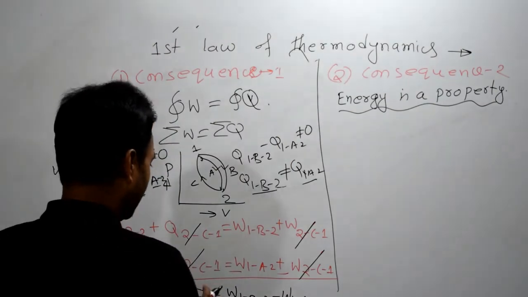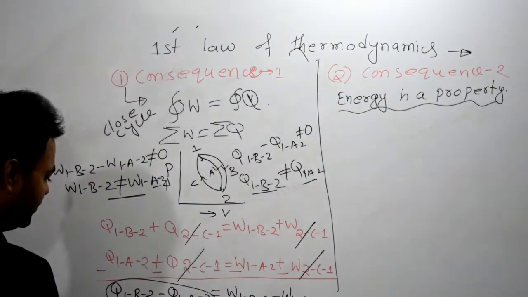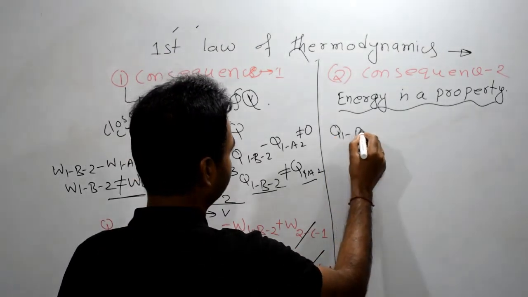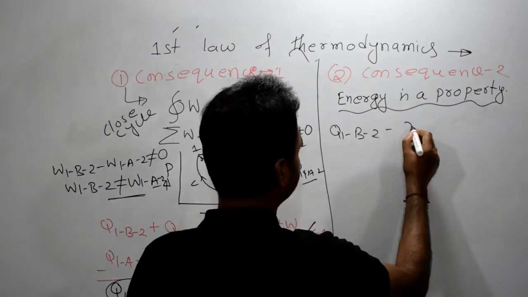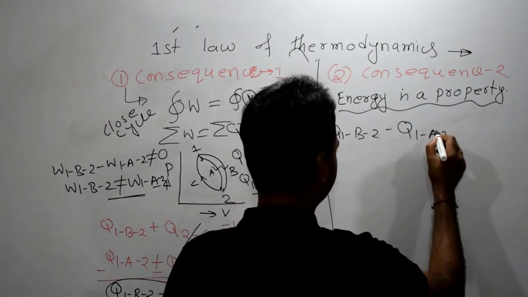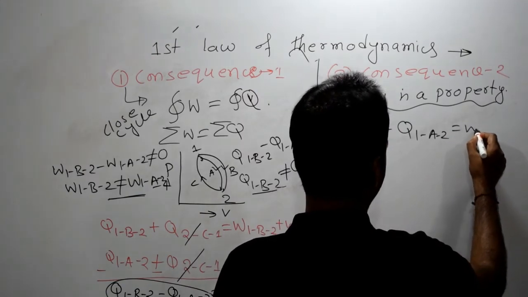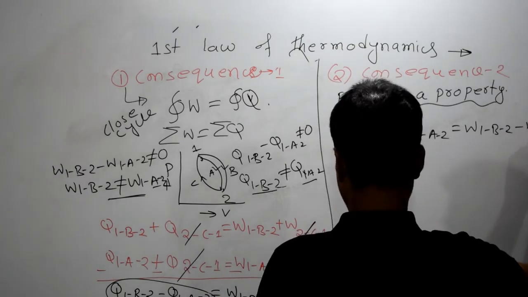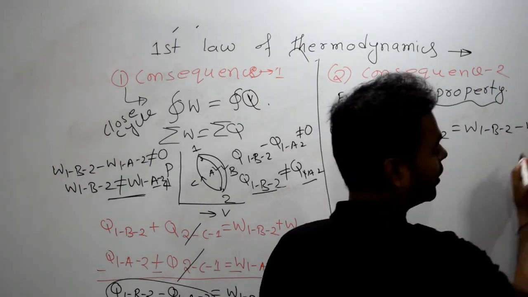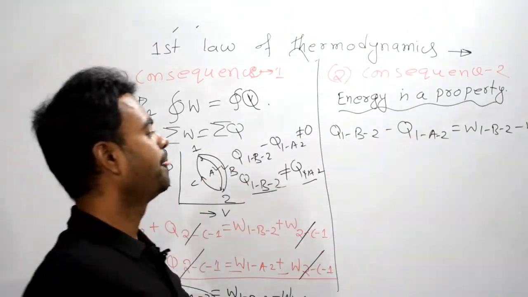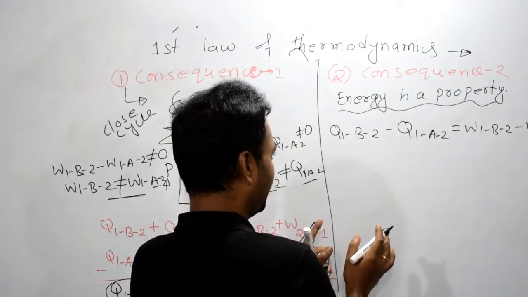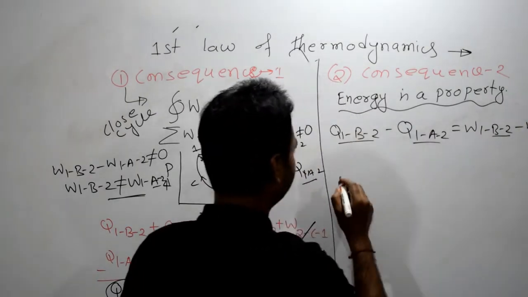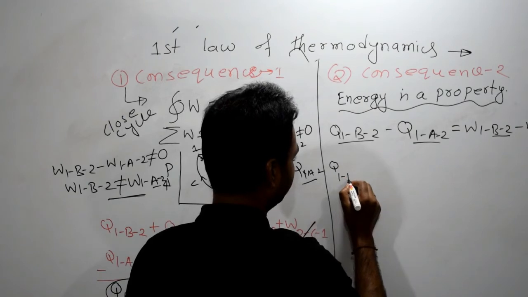Now I am considering only the equation that is written here: Q1B2 minus Q1A2 is equal to W1B2 minus W1A2. I hope you can see till here, right? Now we are arranging, basically we are separating, like this. Let me write down so you can understand also.